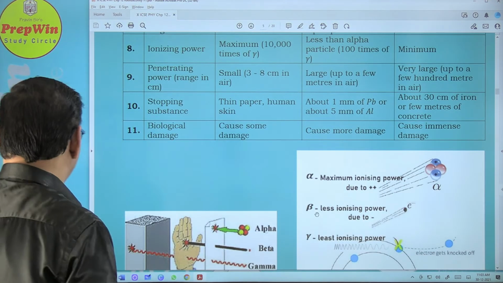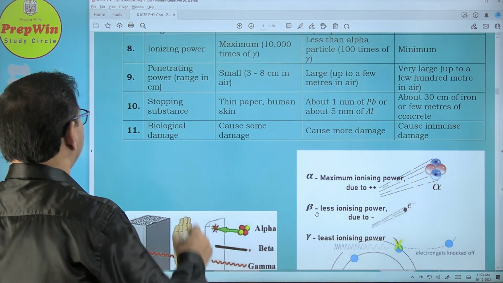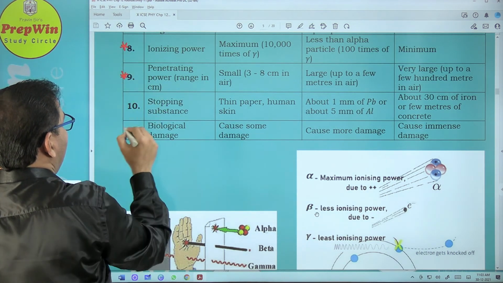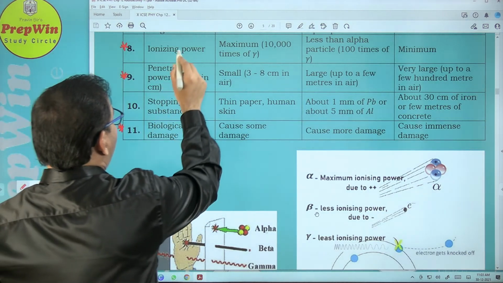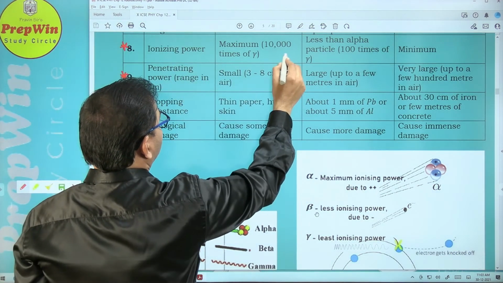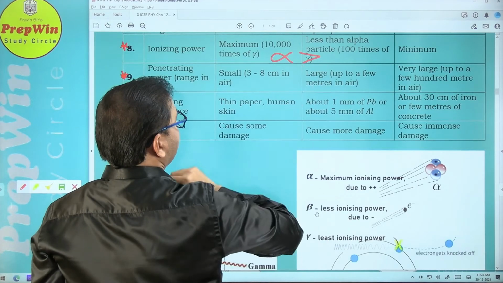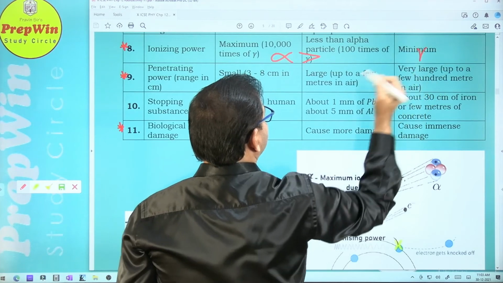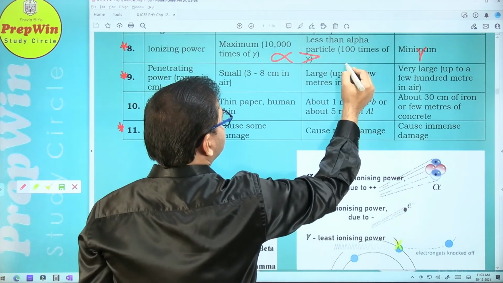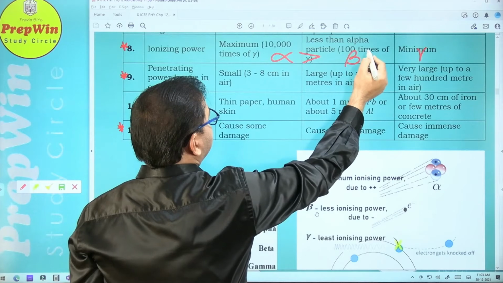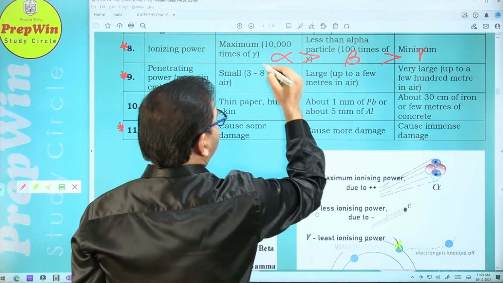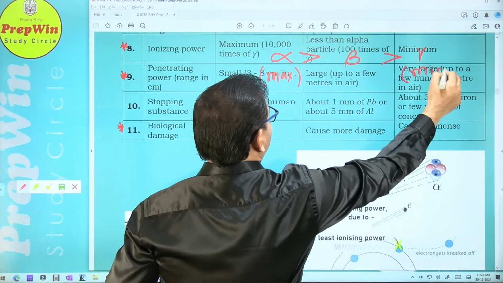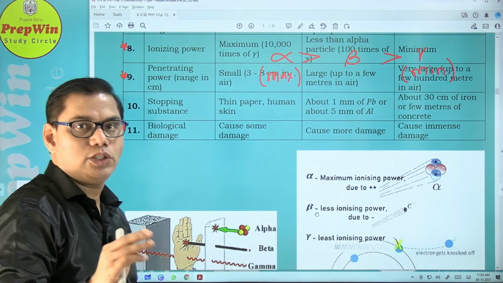So coming back here, important questions for your examination are ionizing power, penetrating power and biological damage. Ionizing power is maximum for the alpha particle. It is 10,000 times the gamma particle, and the gamma particle is the minimum. In between these two is the beta particle. It is 100 times the gamma particle. So maximum is alpha particle and minimum is the gamma particle. Please remember this. This question is a sure shot question.